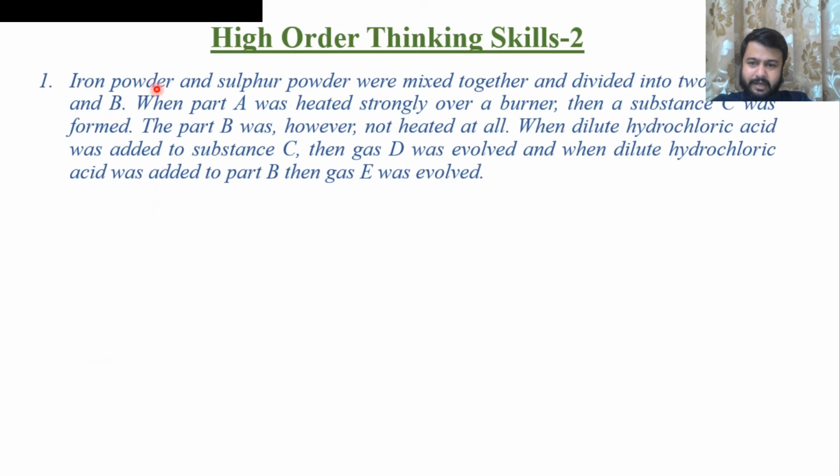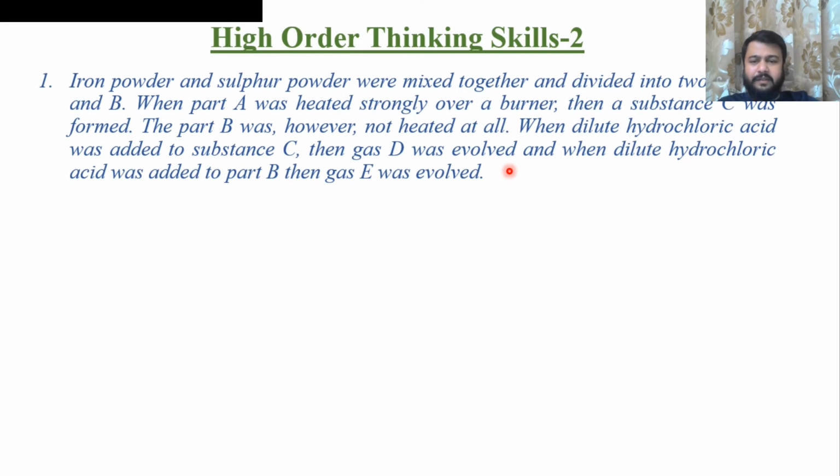Next question: iron powder and sulfur powder are mixed together and divided into two parts A and B. I have explained this whole question in the activity in the previous slides. When part A was heated strongly over a burner, a substance C was formed. The part B was, however, not heated at all. When dilute HCl acid is added to substance C, a gas D was evolved, and when dilute HCl was added to part B, gas E was evolved. This is a little bit tricky question. These last three lines you may feel difficult, but we will go step by step.